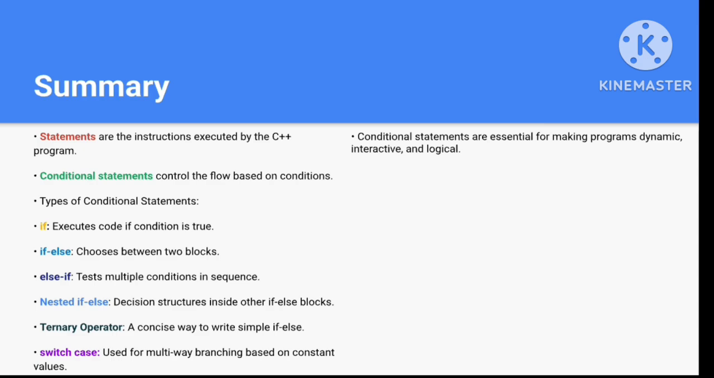If executes code if the condition is true, if else chooses between two blocks, else if tests multiple conditions in sequence, nested if else has decision structures inside other if else blocks, and the ternary operator is a concise way to write a simple if else. Then switch case is used for multi-way branching based on constant values. Conditional statements are essential for making programs dynamic, interactive, and logical. You can use these statements to make your program more interactive and logical, because you can control your statements according to some logic.